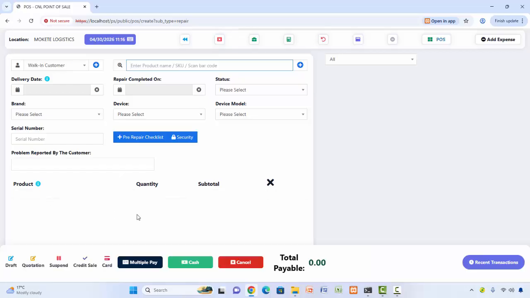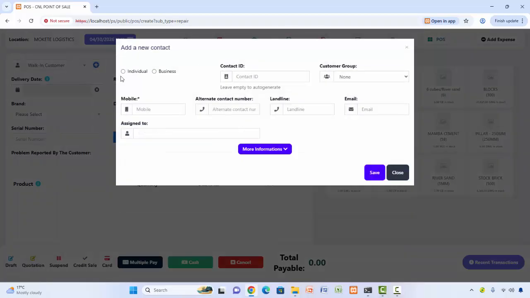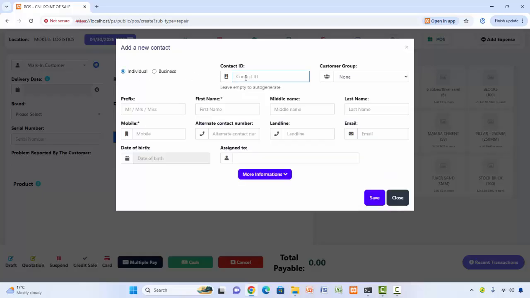Here is the repair, and on the repair they must put the contact of the business. Probably it is an individual or a business. If it's an individual, then we can say individual. What is very important is Mr. Donald, and we also put the number. This is the number of Mr. Donald, and after putting the number of Mr. Donald, then we can save.